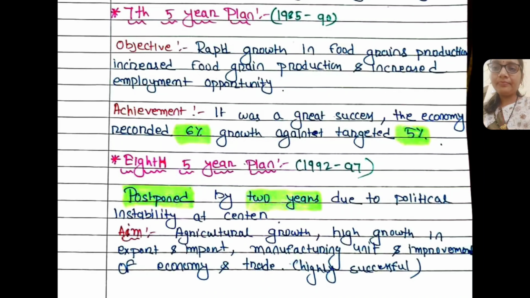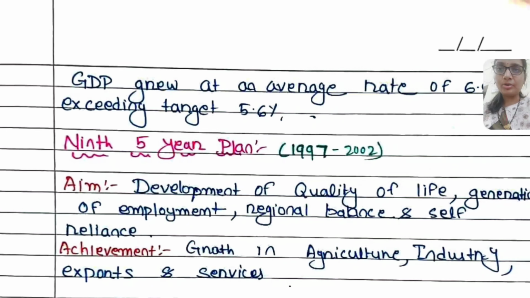It aimed for agricultural growth, high growth in export and import and manufacturing, and improvement of the economy and trade. And it was also highly successful as the GDP grew at an average rate of 6.8%, exceeding the target of 5.6%. So the growth was more than the target.